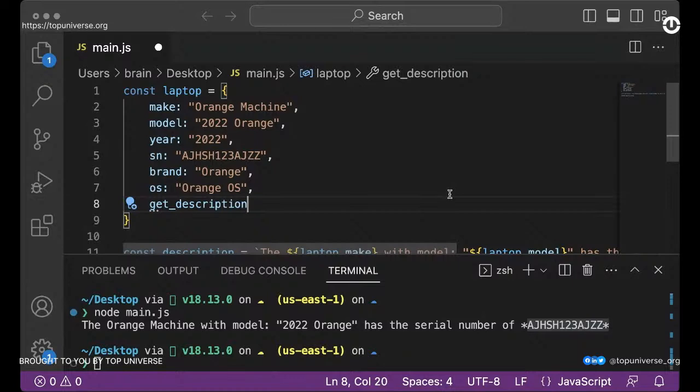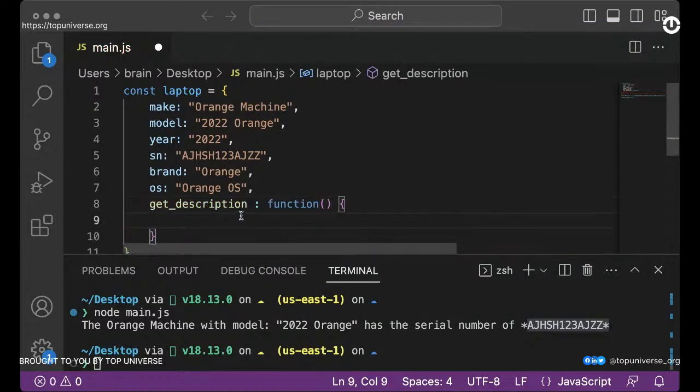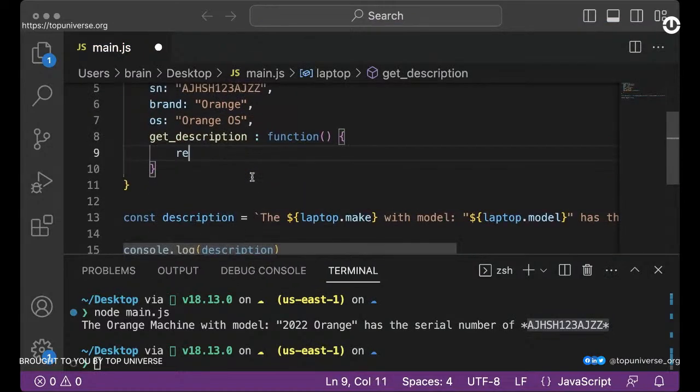The class itself is just a better way to structure your object, which means it's going to give you a better structure instead of having it this way. If I'm working with a function here, I would basically just do this. So I can just write function, and I can say return this. I can return the whole thing you see here.